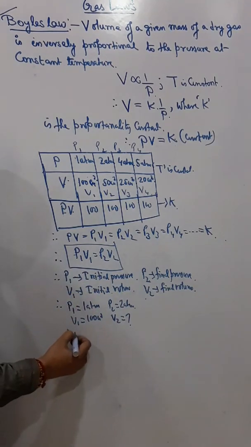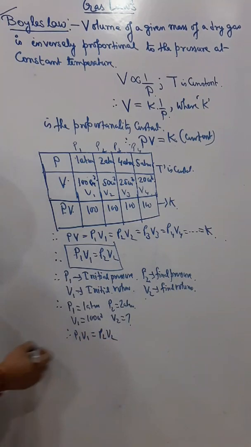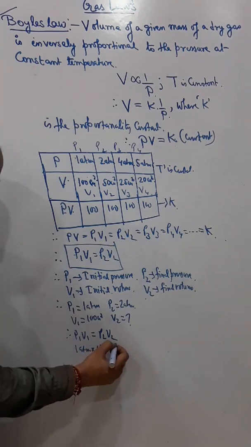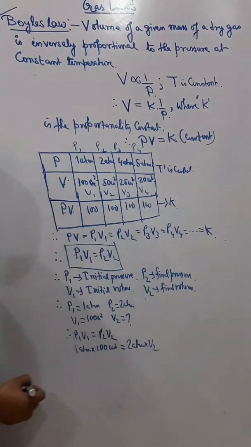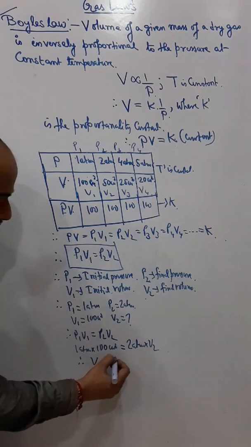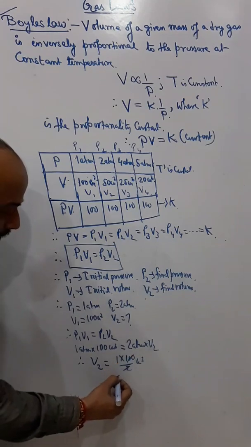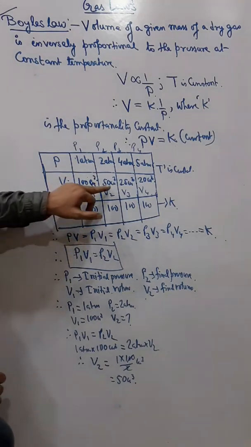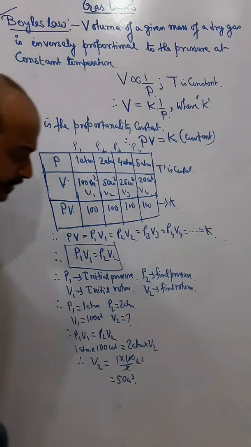So now we can put this value, P1 V1 equals P2 V2, and then we put the values: 1 atm into 100 centimeter cube should be equal to 2 atm into V2. Therefore, finally I get V2 is equal to 1 into 100 by 2 centimeter cube, and finally I get V2 as 50 centimeter cube. So that is how to do a Boyle's law sum. Okay, understand?